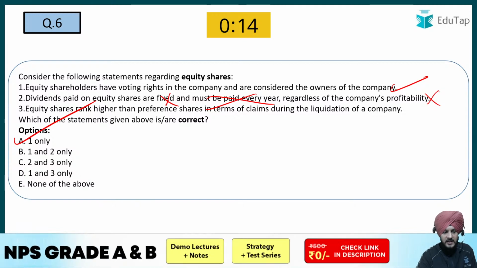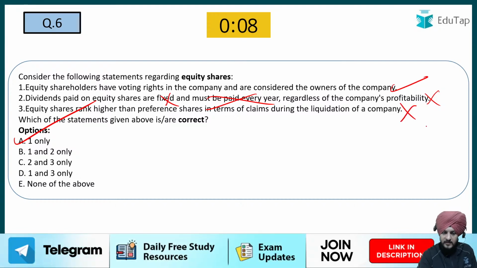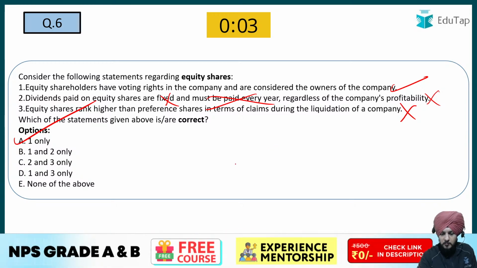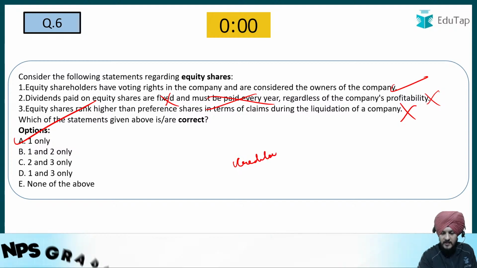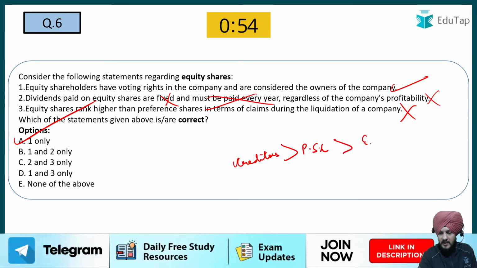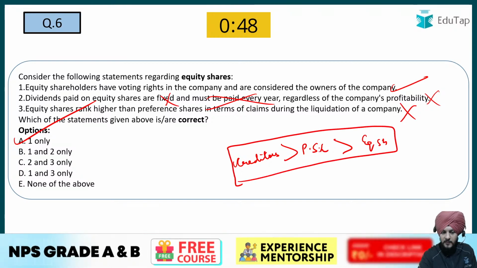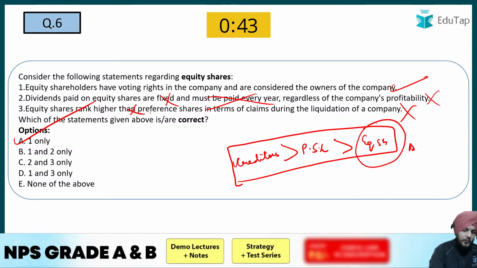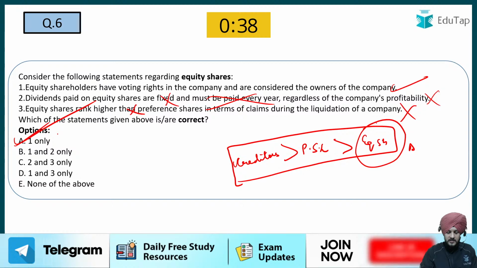Fine. Now the next is that equity shares rank higher than preference shares in terms of claims. This is again an incorrect option. Why? Because when the liquidation of a company happens, the first priority is given to the creditors, who have the highest priority. After that, the next priority is given to the preference shareholders, and the last priority is given to the equity shareholders. So this option is incorrect, because they have the lowest preference in terms of claims during liquidation. The correct answer is the A option, which is 1 only. Fine. So I hope it is clear to all of you.